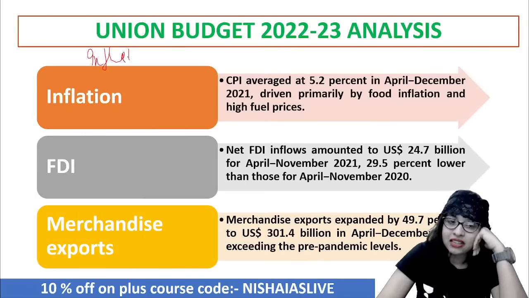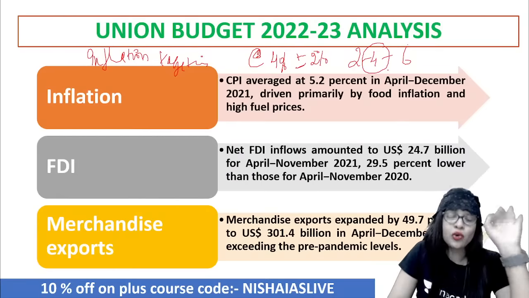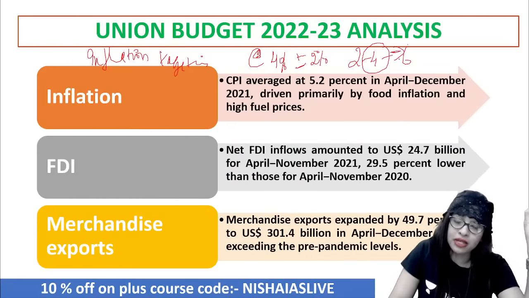The RBI said that we have to target inflation at 4% with a plus or minus band of 2%, which means 2, 4, 6. 4 is the ideal rate of maintaining inflation. You can increase inflation up to 6%, but not beyond that, which is not advisable. And you can decrease inflation up to 2%, not below that. And the ideal is 4%.